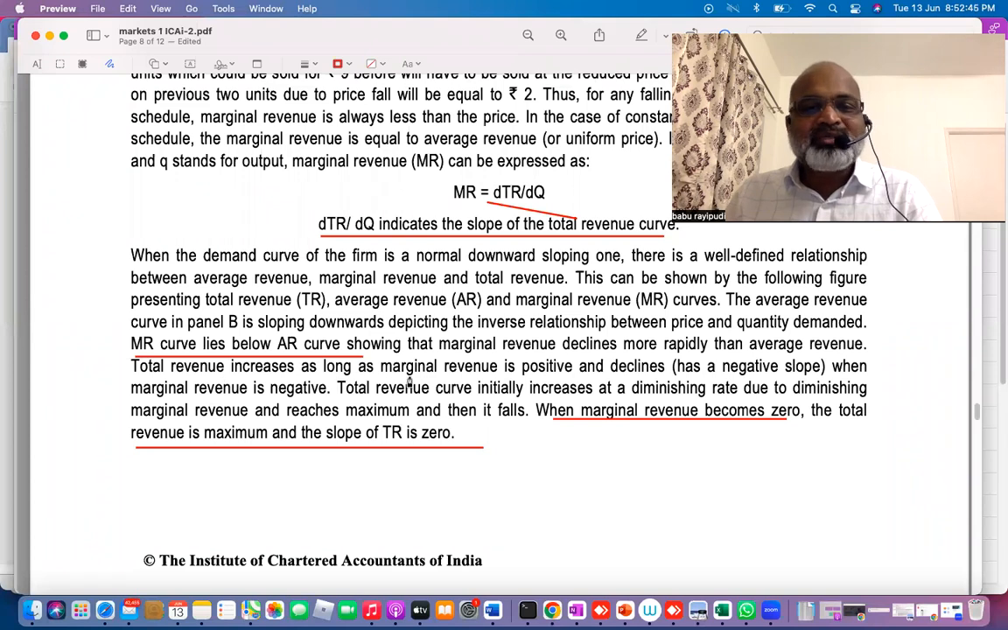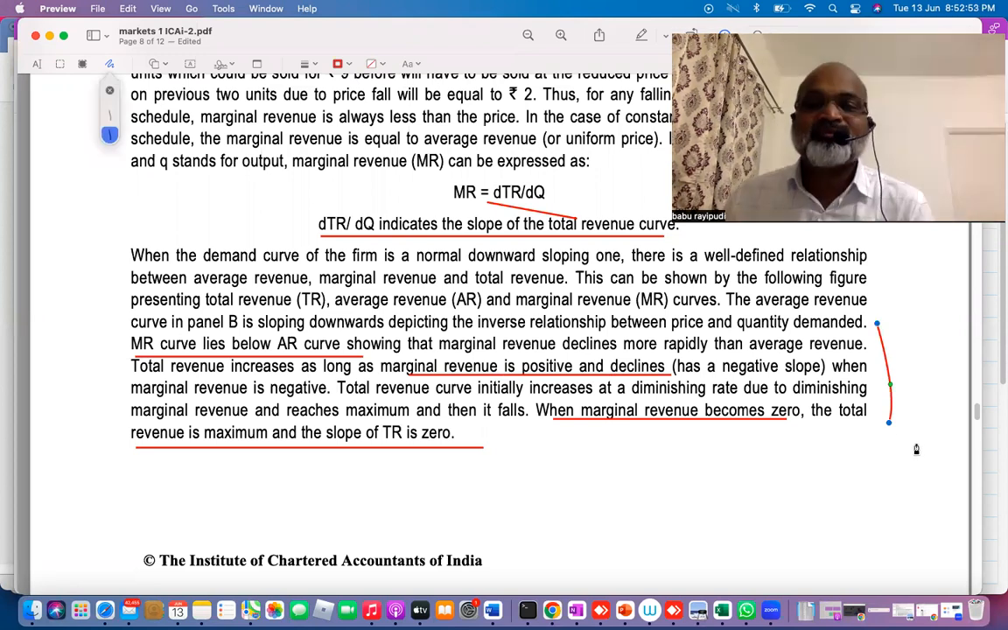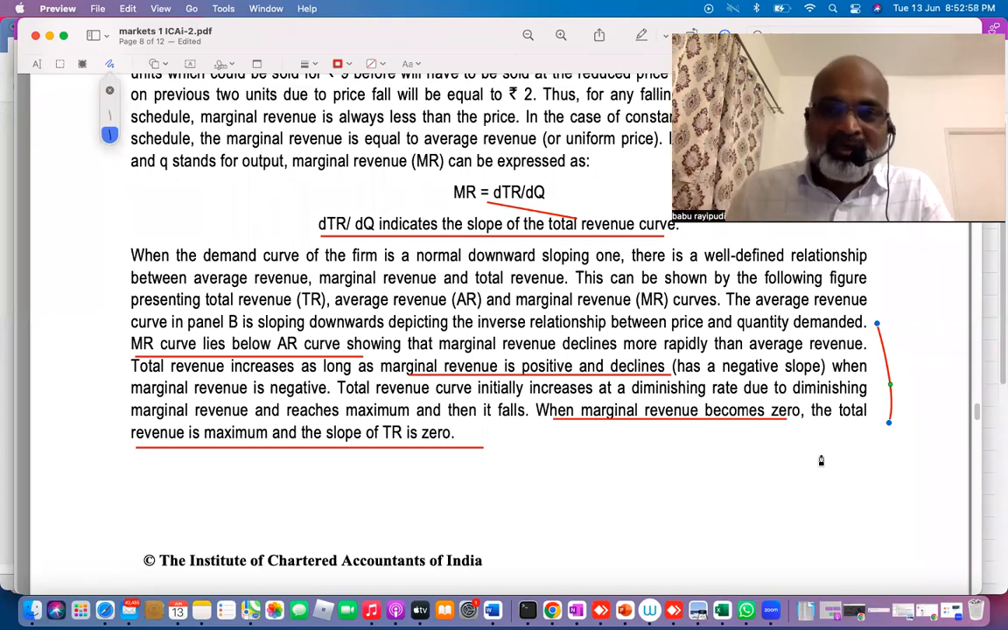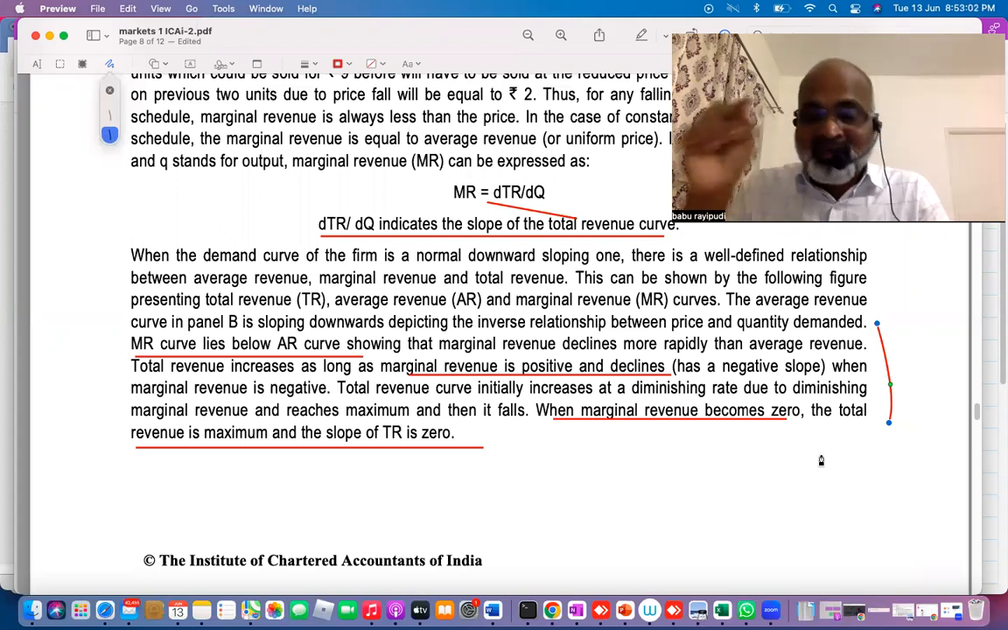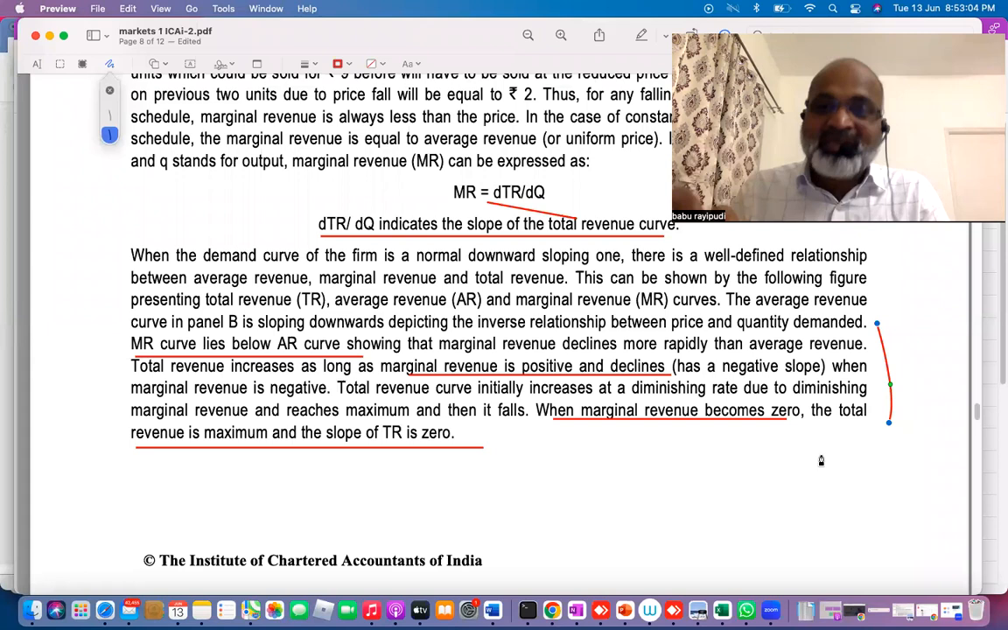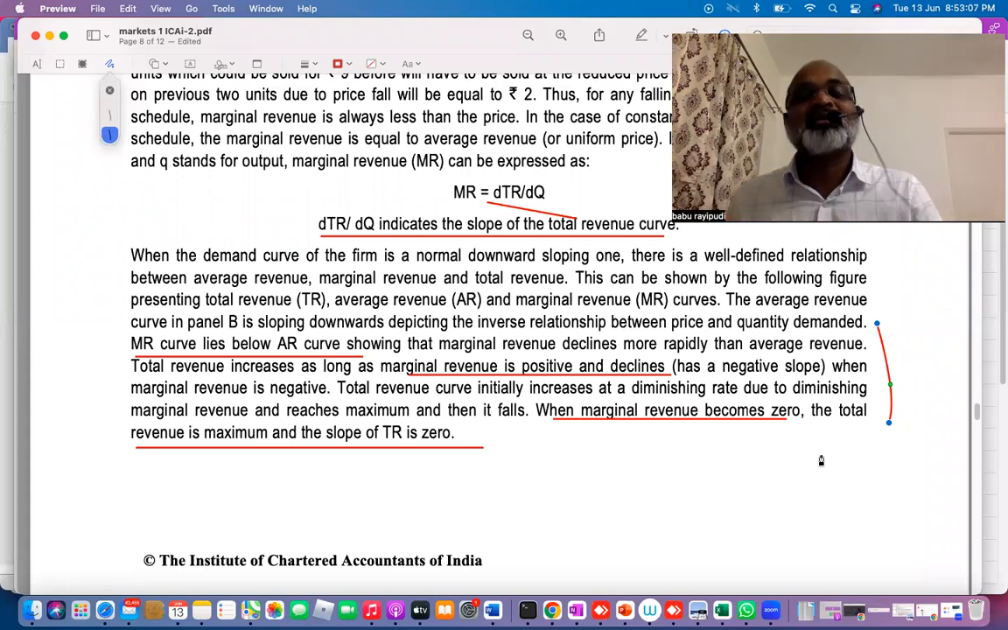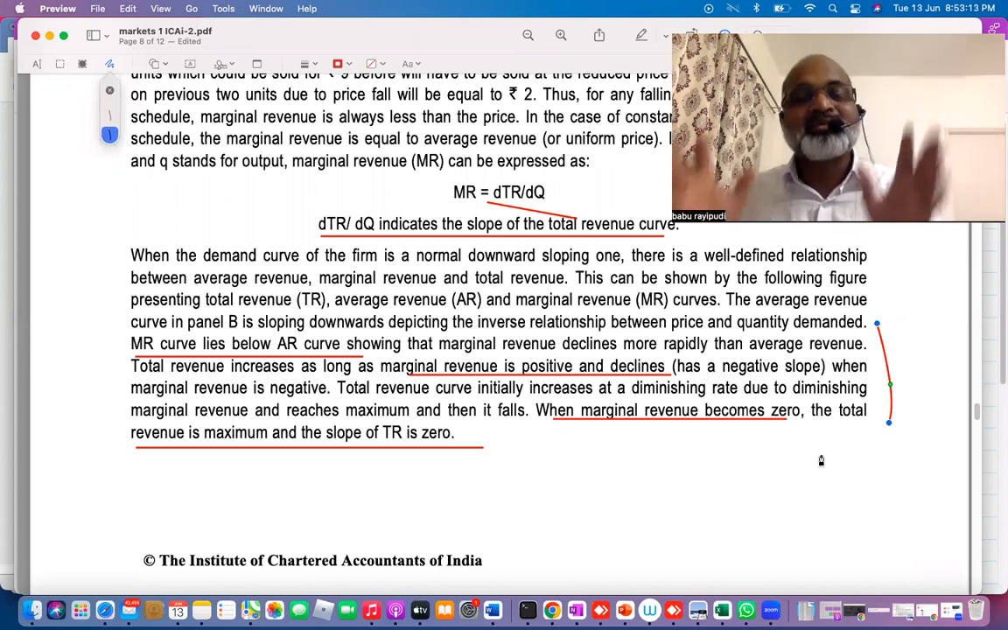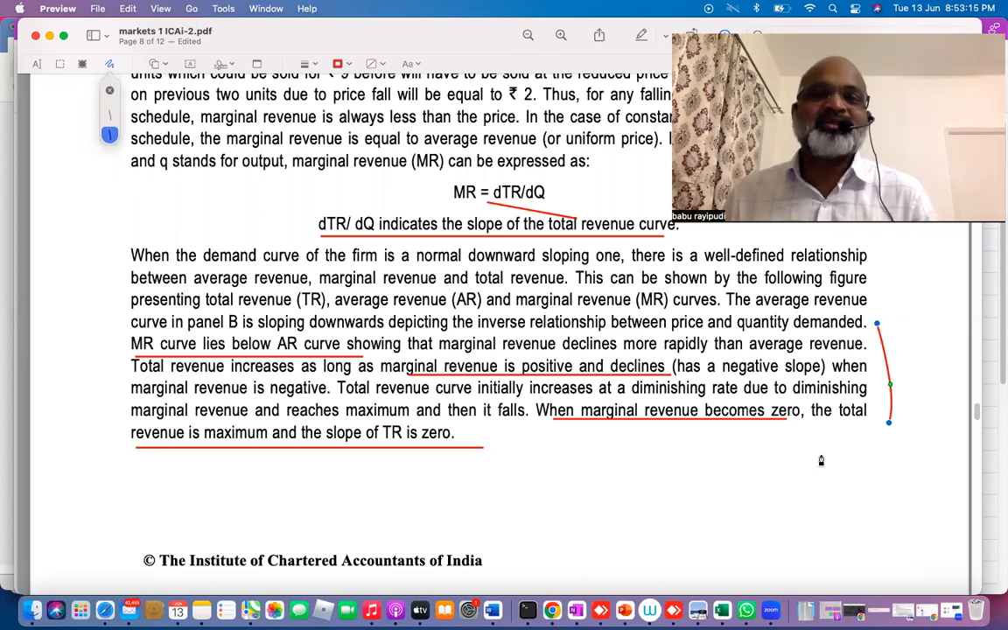And total revenue increases as long as marginal revenue is positive. So these four points you read here are very important from the examination point of view. You will become a chartered accountant or a company secretary, whatever, if you thoroughly go through and cover the entire syllabus, especially the material issued by the institute first. If you understand the institute's material, you will be able to guess any question and easily manage any answer.